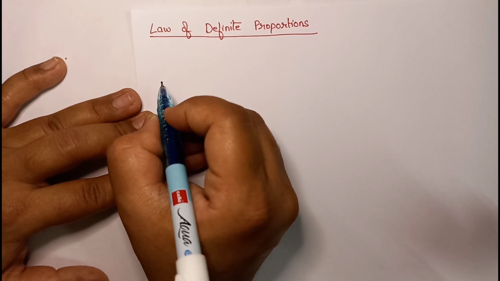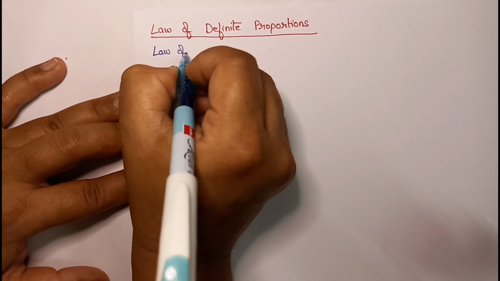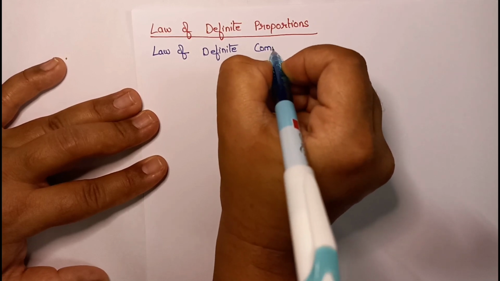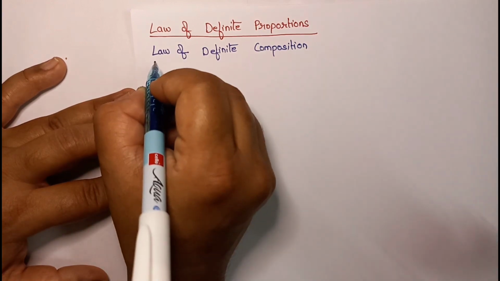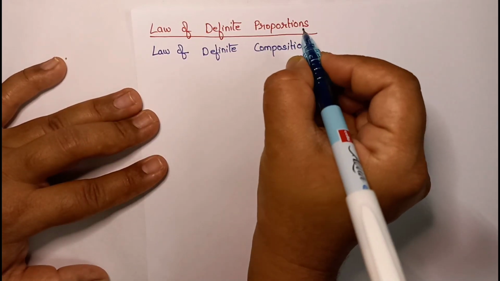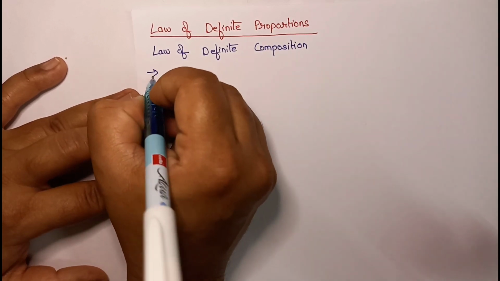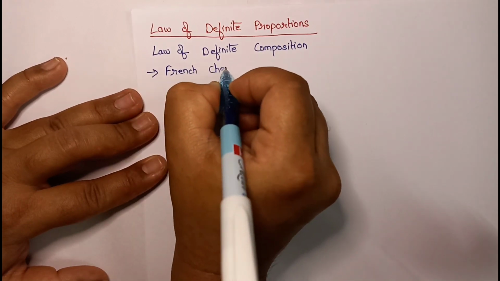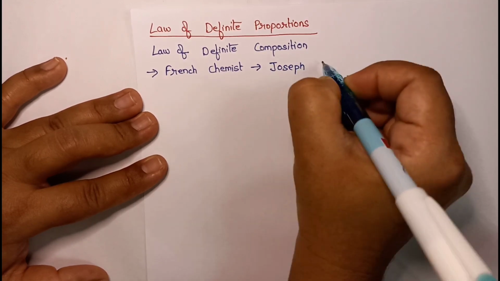Students, now coming to law of definite proportions. It is also sometimes referred to as law of definite composition. Okay, law of definite proportions is also sometimes referred to as law of definite composition. So anyway, they can ask state law of definite proportions, or they might ask state law of definite composition. Okay, this law was proposed by a French chemist whose name is Joseph Proust.